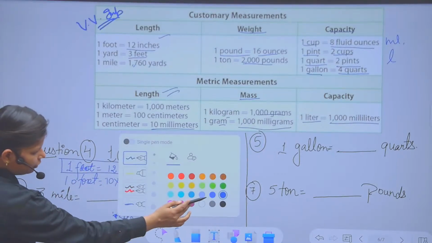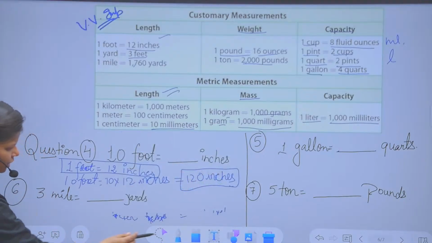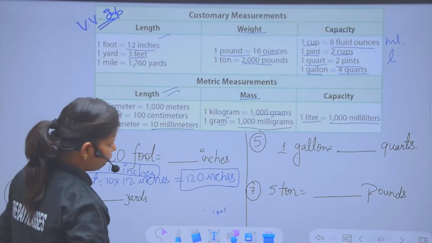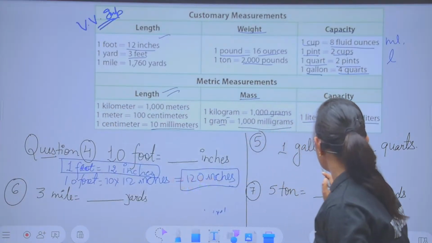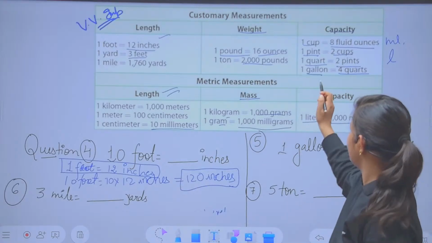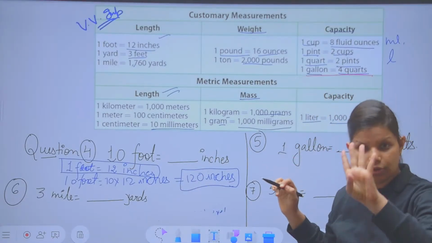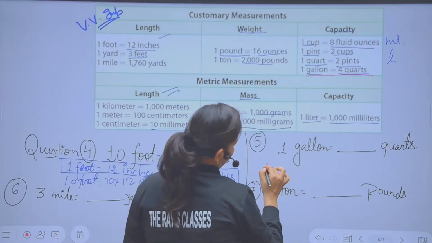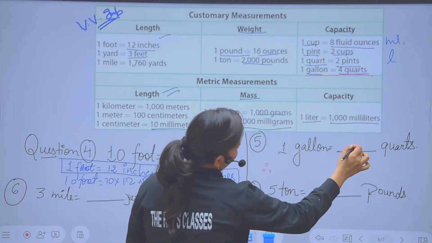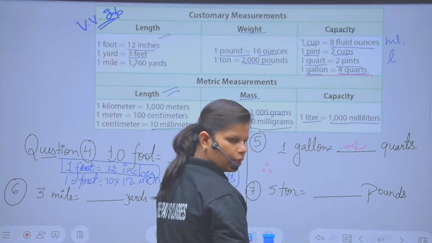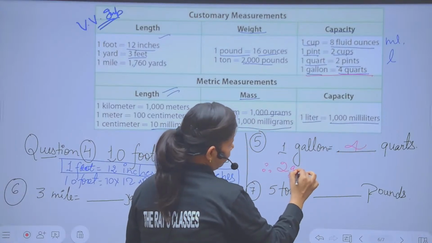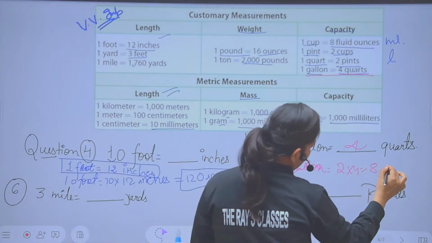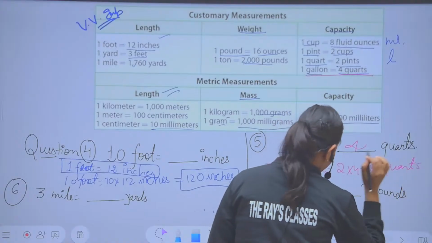Now moving on to the next part. Here the question is mentioned, gallon equal to dash quarts. Directly you can find 1 gallon equal to how many quarts? So 1 gallon equal to 4 quarts. You will mention here 1 gallon equal to 4 quarts. Therefore, directly what will you mention as the answer? 4 quarts. If the question is given 2 gallon equal to what? So what I will do? 2 multiplied by 4, answer will be 8 quarts.